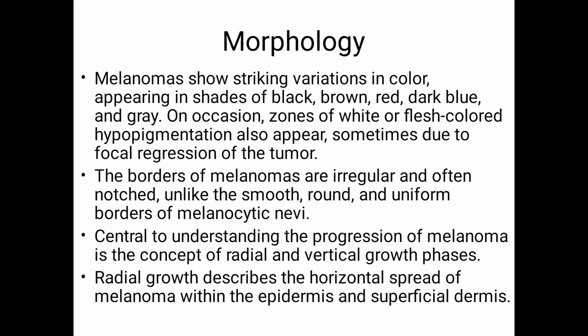Morphology. Melanoma shows striking variation in color, appearing in shades of black, brown, red, dark blue and grey. On occasion, zones of white or flesh-colored hypopigmentation also appear, sometimes due to focal regression of tumor. The borders of melanoma are irregular, often notched, unlike the smooth, round and uniform borders of melanocytic nevi.